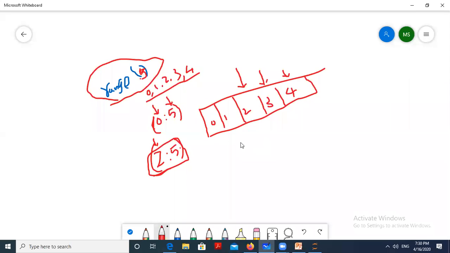Another important thing: besides 0 and 5, where the default step is 1, I want to take 2 as the step size. Then it starts with 0, next plus 2, next plus 2. Plus 2 means from here to here.